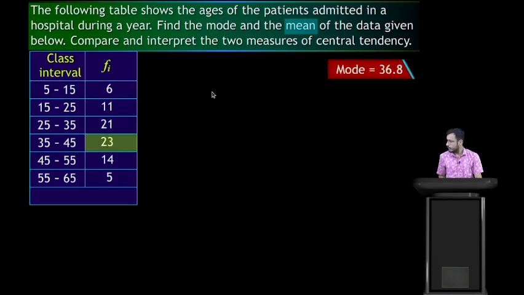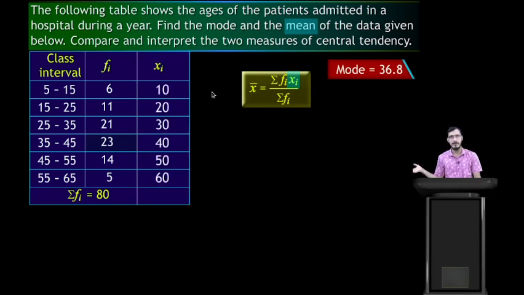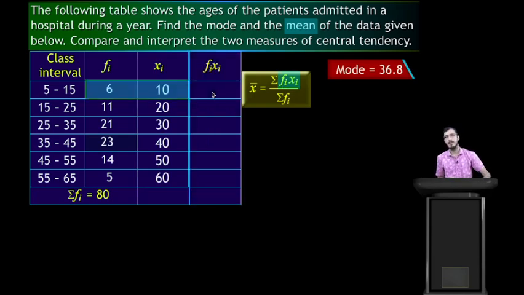Now find the mean: sigma fi xi divided by sigma fi. We use the direct method here. Sigma fi is 80, and xi is the mid value of the class interval, that is 10, 20, 30, 40, 50, 60. Now multiply the xi column and the fi column, you can see.